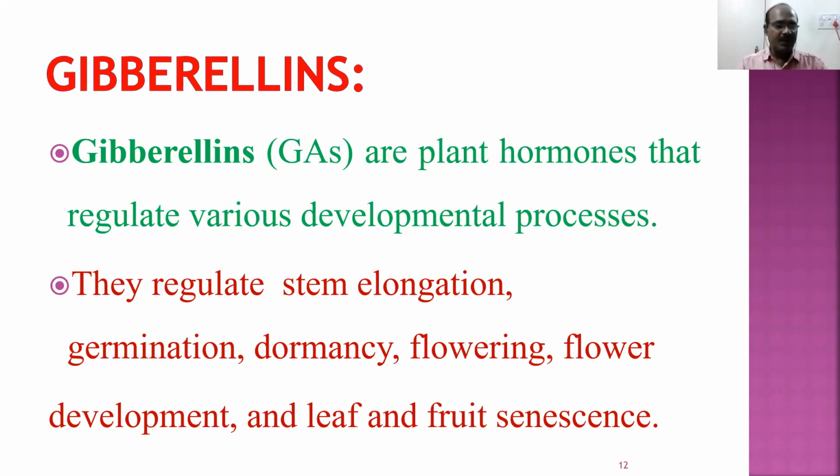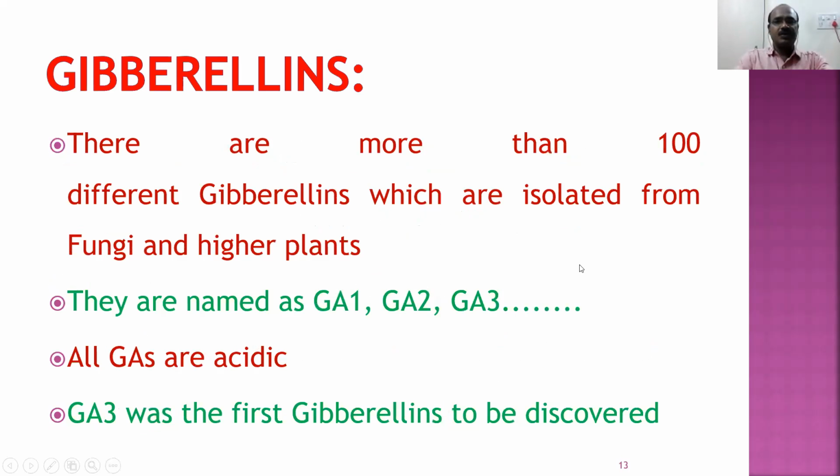Gibberellins also encourage flowering. Gibberellins are responsible for flower development. Gibberellins are responsible for leaf and fruit senescence. Senescence means aging. Every organism, every part of our body undergoes aging. In the same way, the plant body also undergoes aging. So the gibberellins perform different functions.